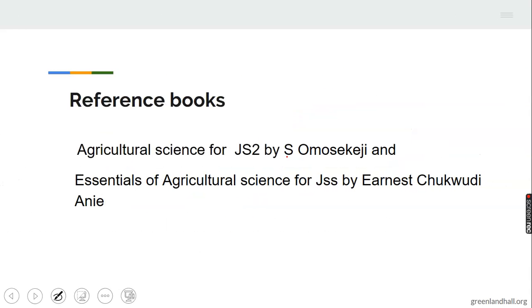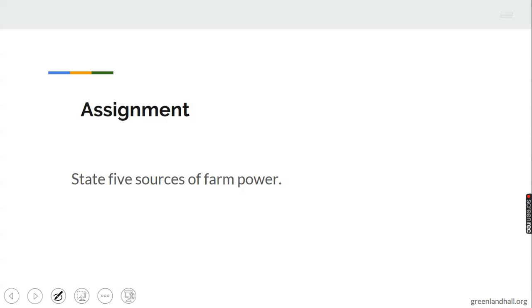For further information, go through Agricultural Science for JSS 2 by S. or Mose KG and Essentials of Agricultural Science for JSS by Ernest Chukwudi Ani. Very important. Assignment: state 5 sources of farm power.